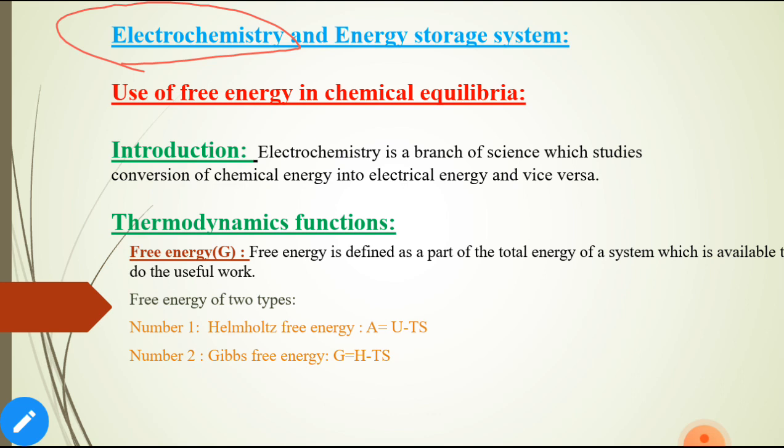Electrochemical principles help in understanding the corrosion of metal. By using electrochemistry, we study how corrosion of metal occurs, what oxidation and reduction take place in the corrosion of metal. And also, because of the practical importance of electrochemistry, it has become a very interesting field of study for scientists and technologists. Next, energy storage system.